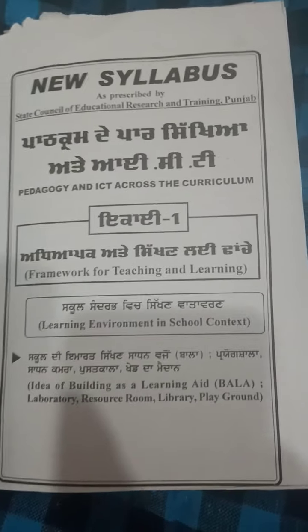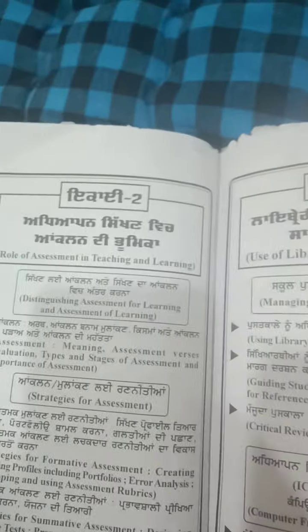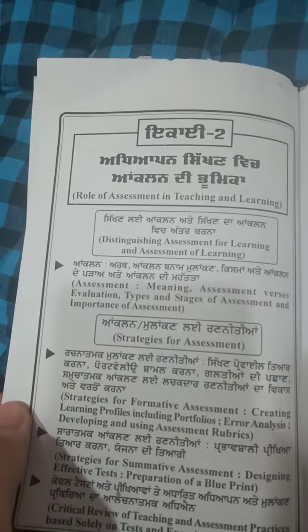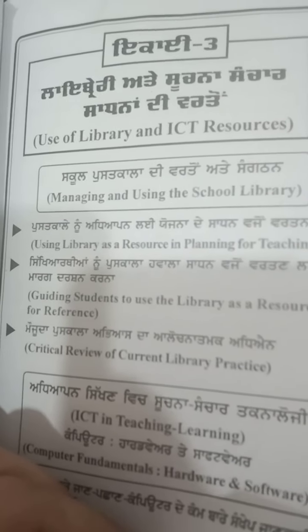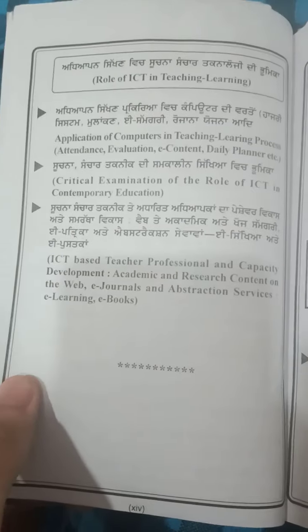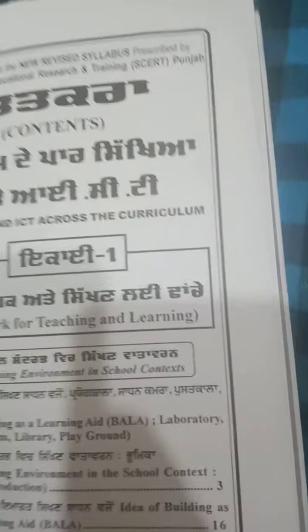Units are given. Unit 1, framework for teaching and learning. Then these are the points. Then unit 2, role of assessment in teaching and learning. Unit 3, use of library and ICT resources. These are the points. Now contents are given unit wise.